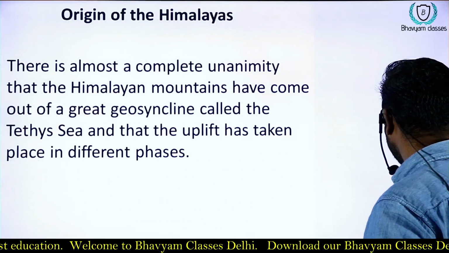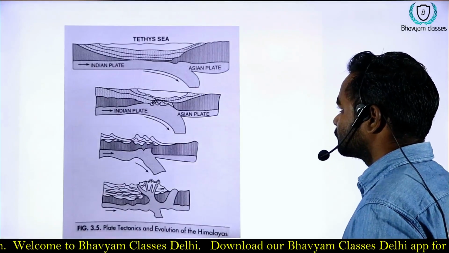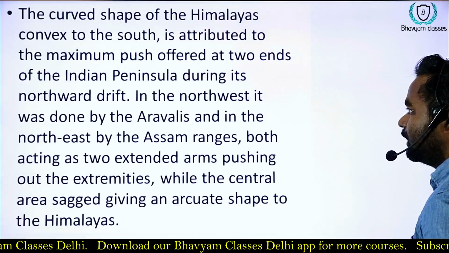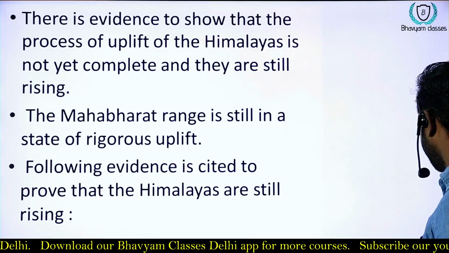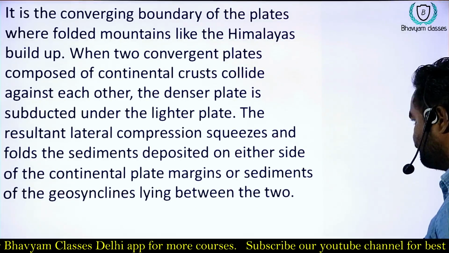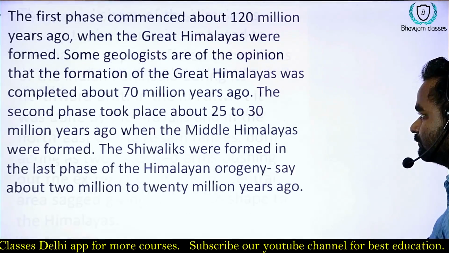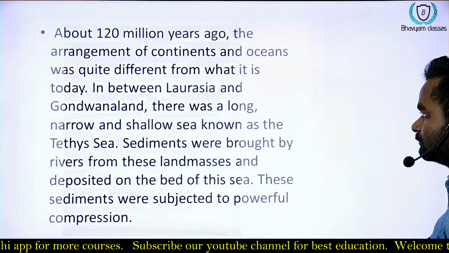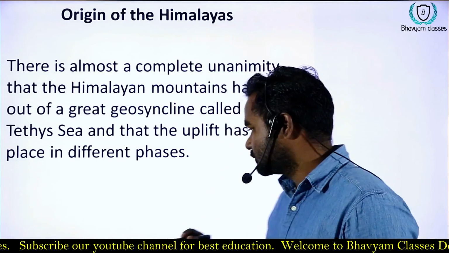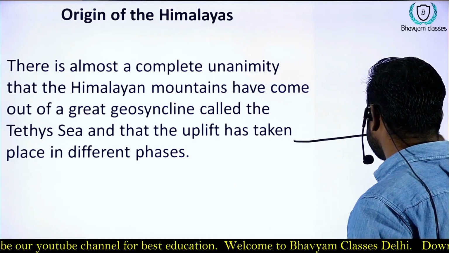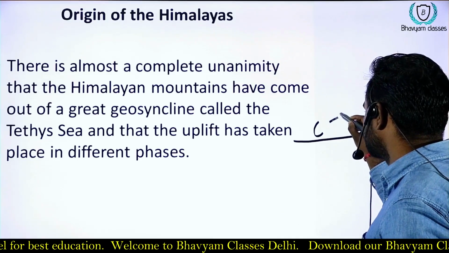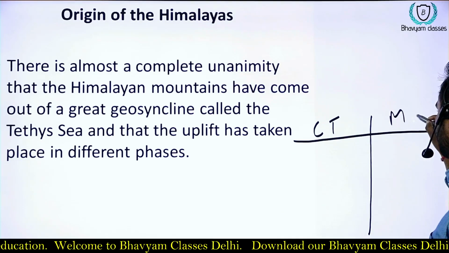Let's move to the origin of Himalaya. The Himalaya is formed out of the Tethys Sea. We have 2 opinions: first is the classic theories, and second is the modern theory.